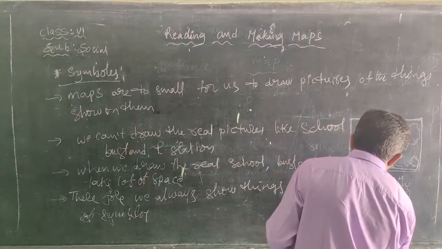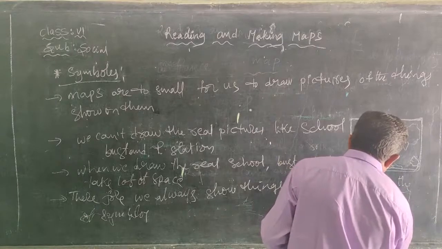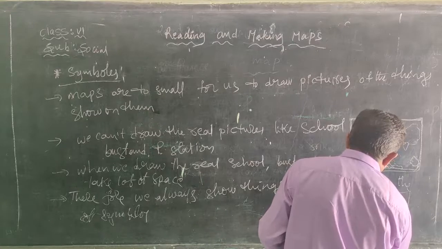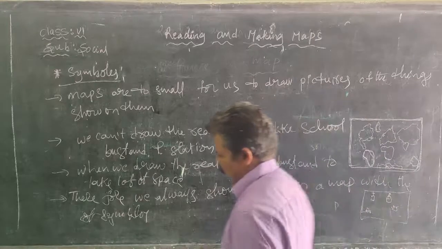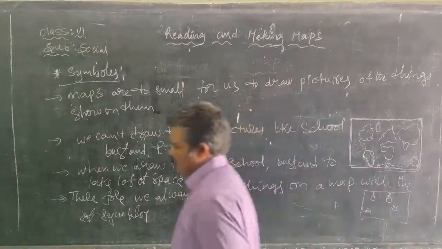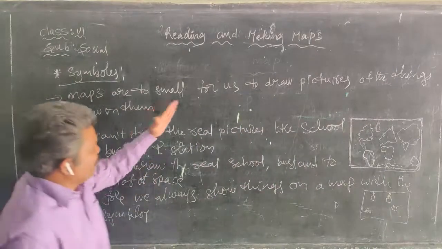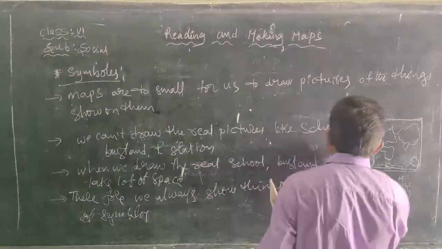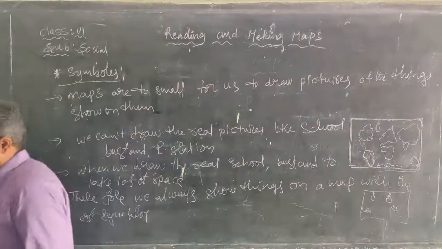Here there is also a church, and this is a temple. We show things with the help of symbols. So the map makes us show real things on a map with the help of symbols.